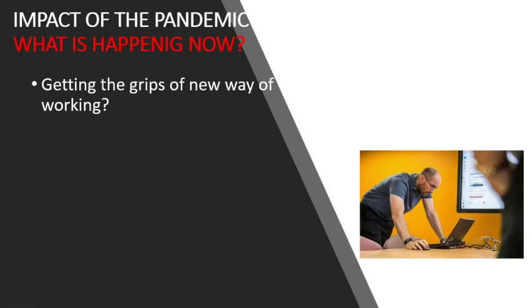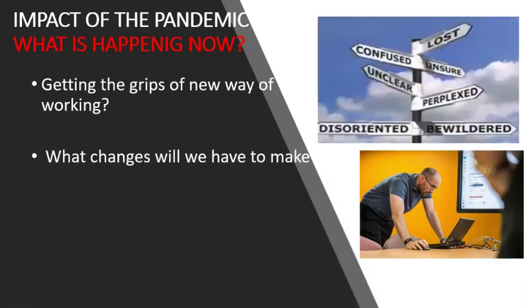Even that's the problem we are going to face. So that's the new working style we are looking at, and what changes we will make. This is completely changing and in chaos conditions. All industries and all things are in a confused state, and there is even a lot of crisis in the economy. Because of this pandemic, will the company survive, because of all these confusions and the things which are affected?